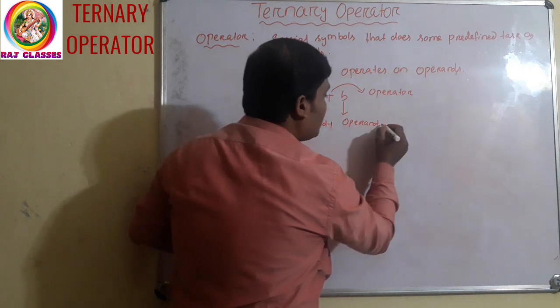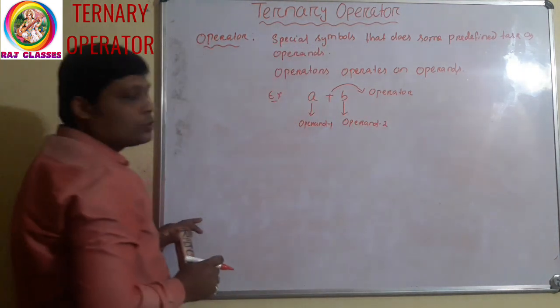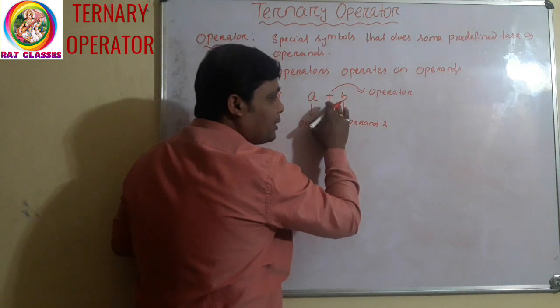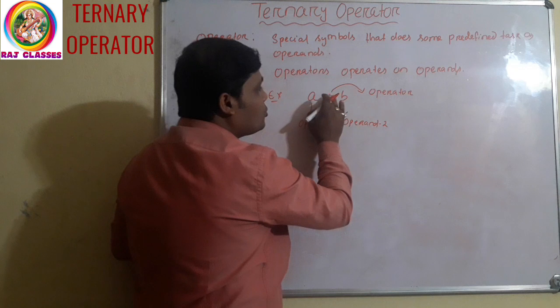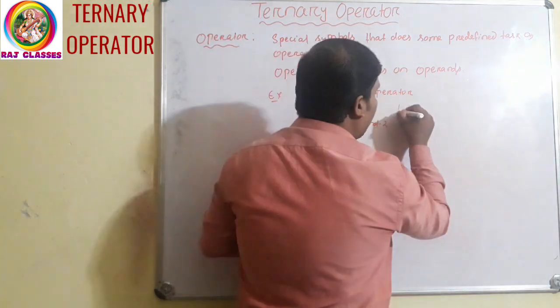This is operand 1, this is operand 2. So here this plus operator is working on two operands. So it is called what? Binary operator.